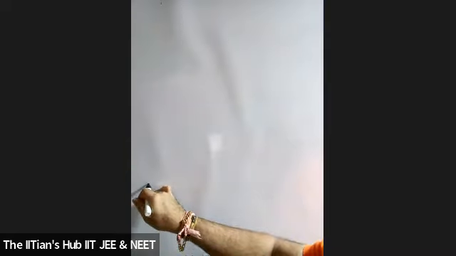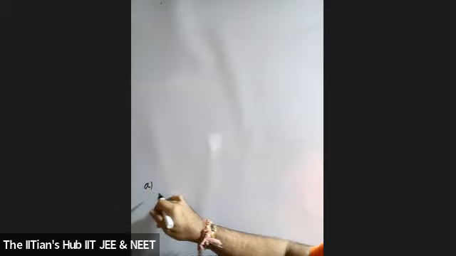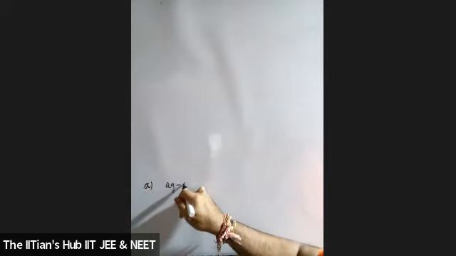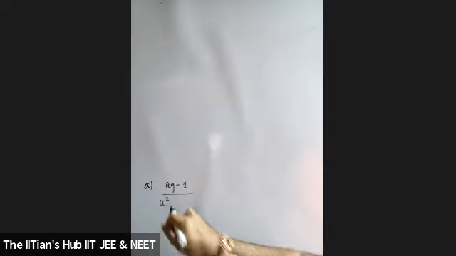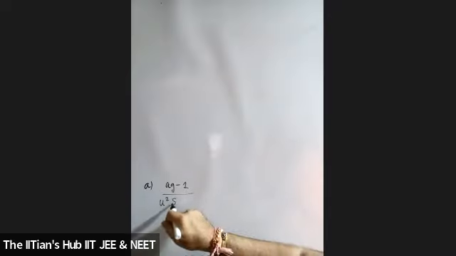The options I'm giving you: the first one is AG minus 1 upon U square sine 2 alpha.